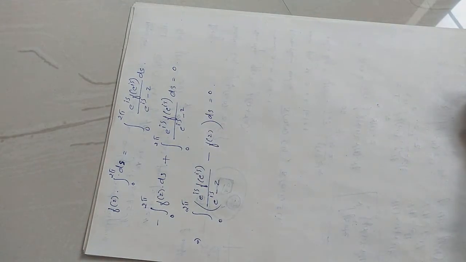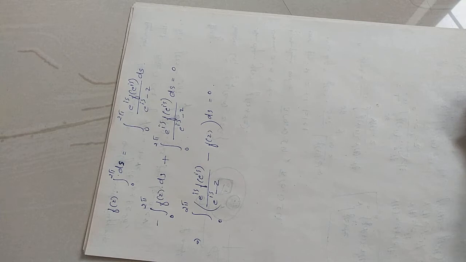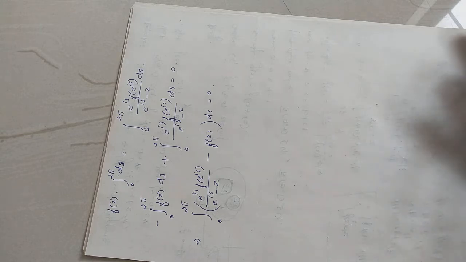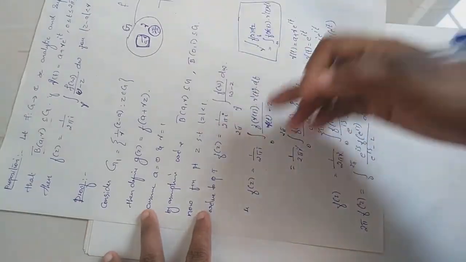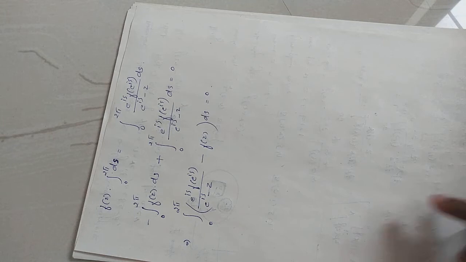So what we needed to prove was f(z) equal to 1 by 2 pi i times the integral over gamma of f(w) divided by (w minus z) dw. So to prove that representation, we rechange that format into an integral of this thing equal to 0. So we need only prove that this integral value is equal to 0 for proving the representation of f(z).